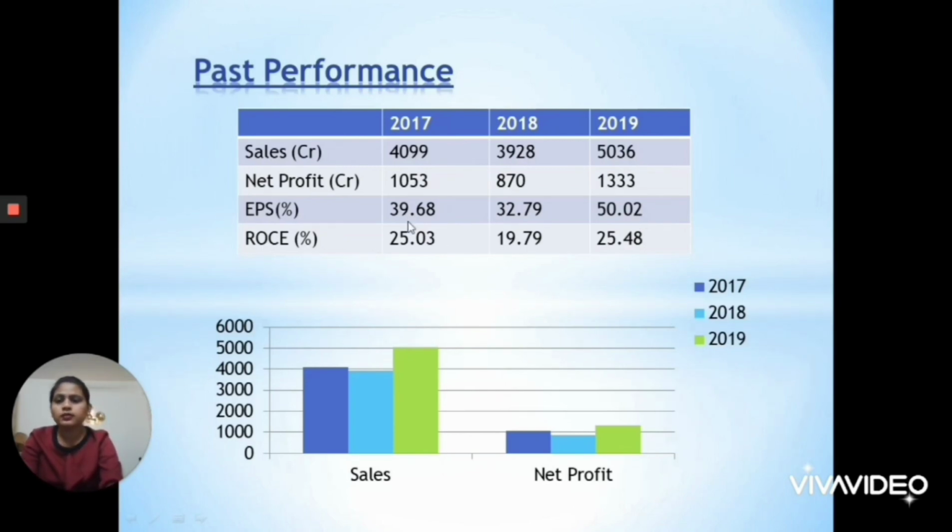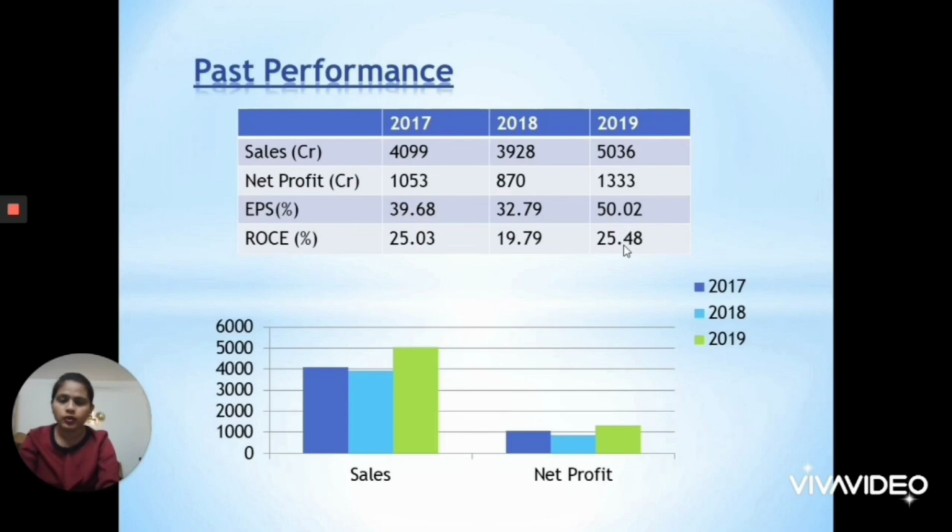Now, this EPS is earnings per share. That means per share, or behind every one share, how much you are earning. So if you are holding one share of Divis Laboratories, then you are earning 50.02 rupees in the year 2019. Now, what is ROCE? ROCE is return on capital employed, and the figure for return on capital employed for the year 2019 is 25.48. That means for every 100 rupees you invest, how much income are you earning? So the figure is 25.48.